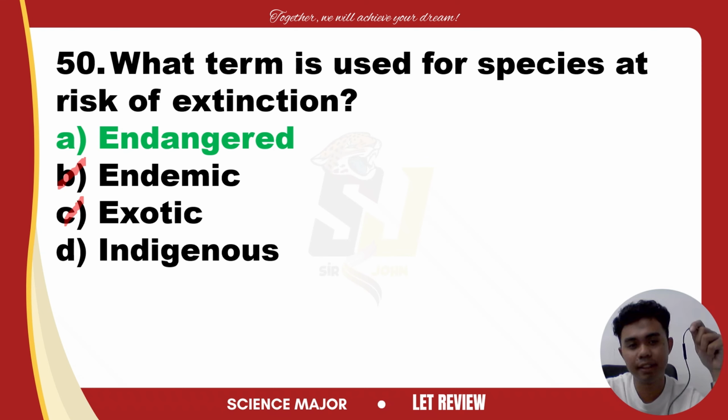Next is indigenous. Pag sinabi nating indigenous species, these are natives to a particular region or environment. May mga nitibo. While these species can be endangered, the term indigenous itself doesn't indicate the risk of extinction, but rather it refers to their native status in a specific location. So the best answer for item number 50 is endangered.